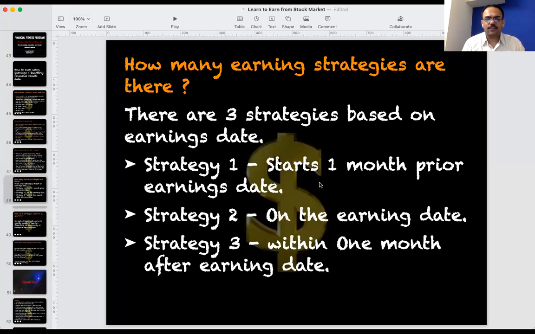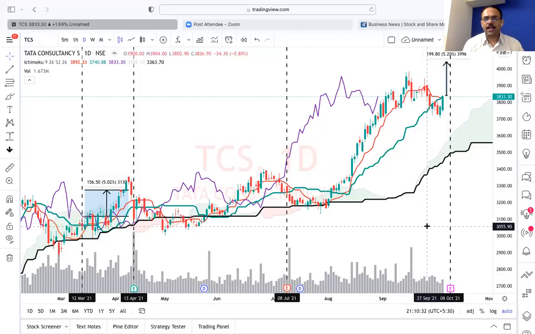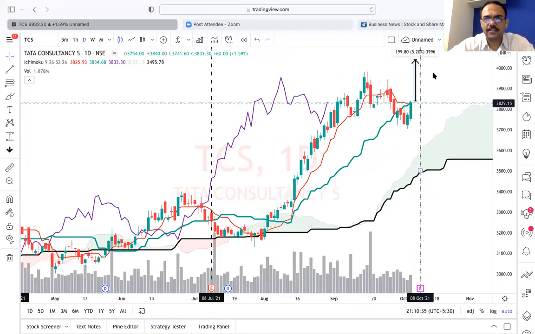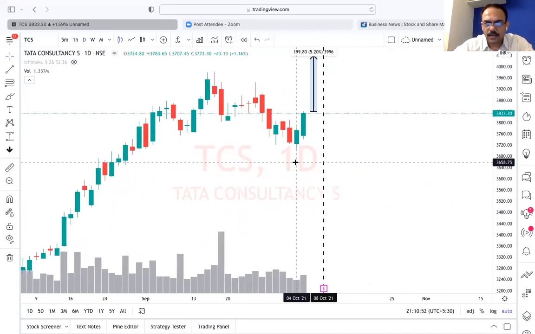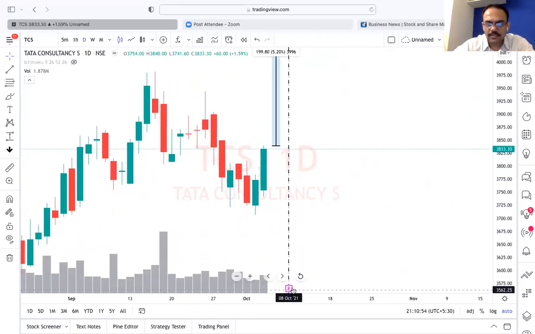You must have seen my strategy on YouTube. This is a little different from that. Now, what I want you to do is see the earnings chart. On TradingView, once you log in, you will be able to see this earnings symbol. Can you see here, where my mouse is moving? There is an E symbol at the bottom of this chart.